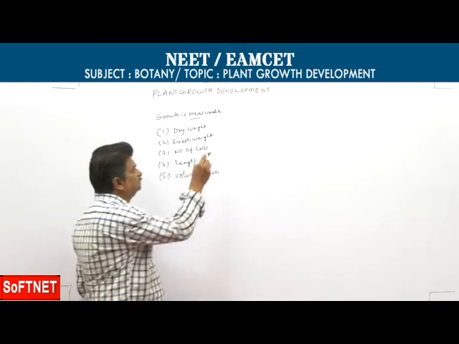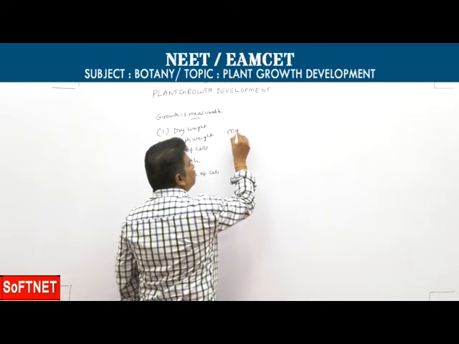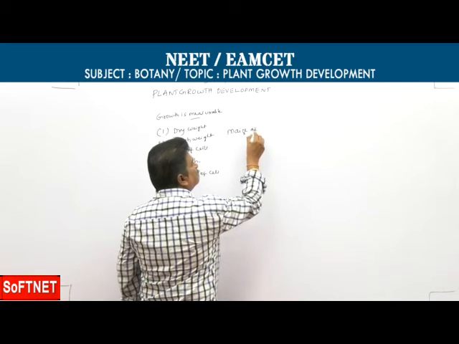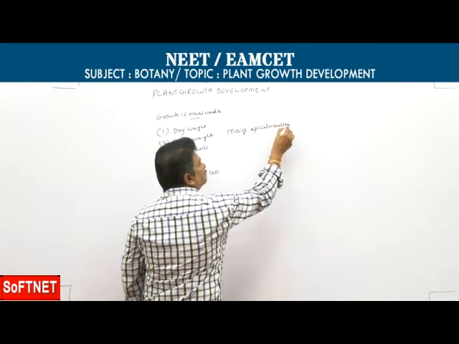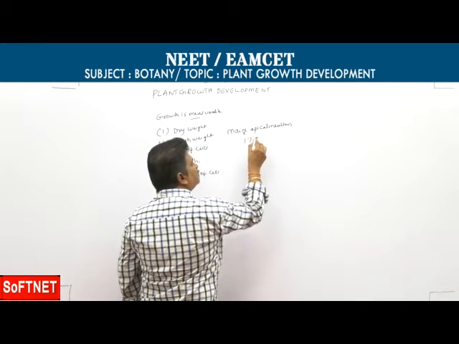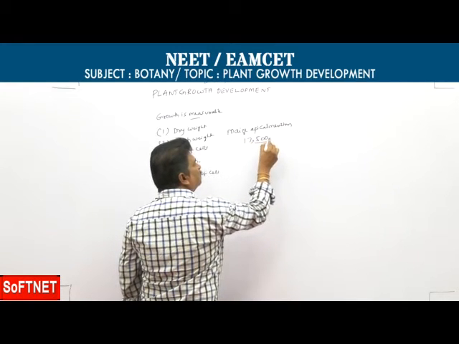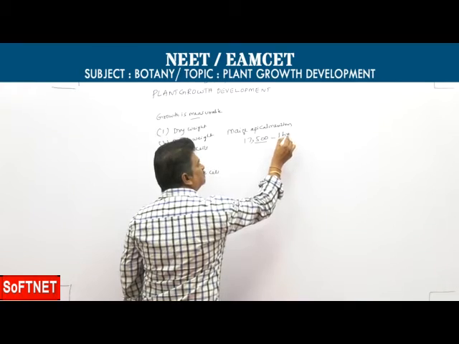For example, maize apical meristem produces 17,500 daughter cells in 1 hour.